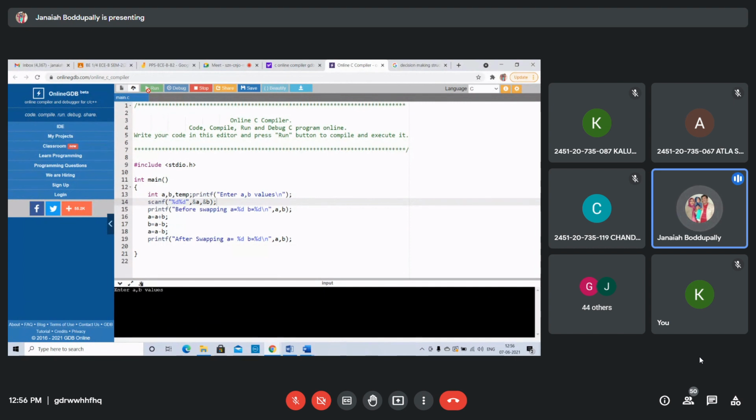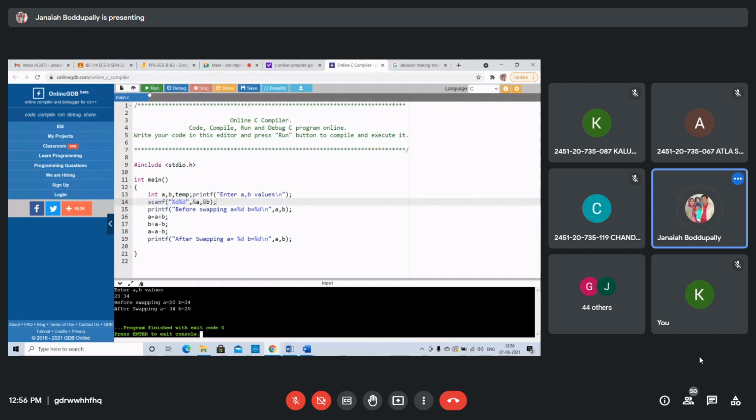Enter A and B values. A is 20, B value is 34, just randomly taken. Now after executing, print first before swapping, A equal to 20, B equal to 34. After swapping, A is 34, B equal to 20.